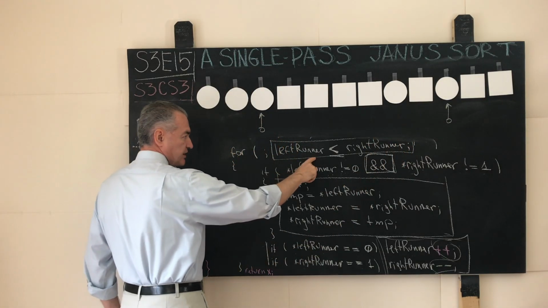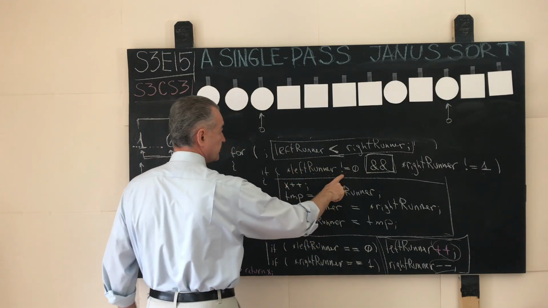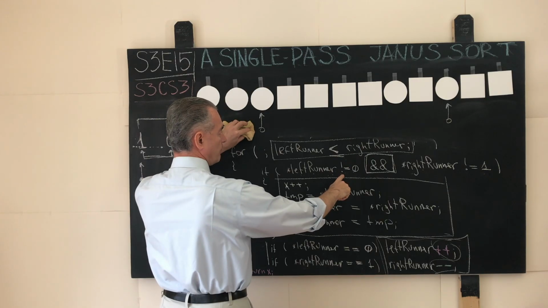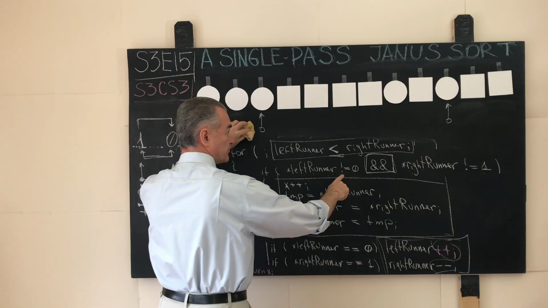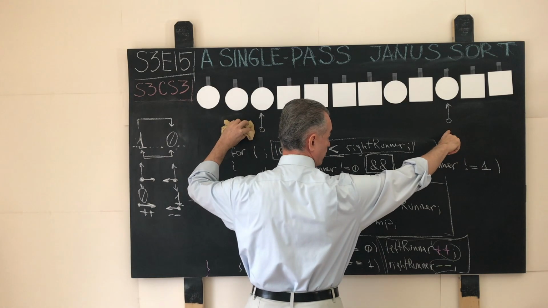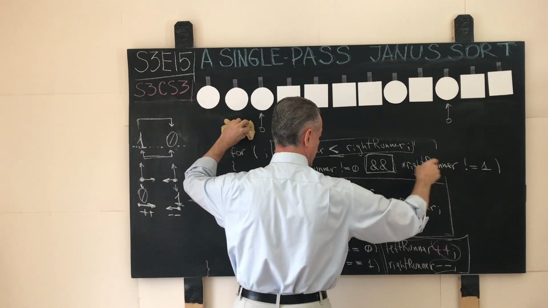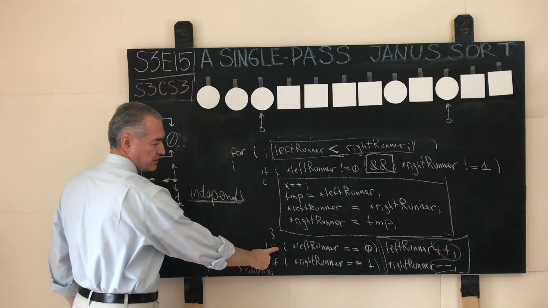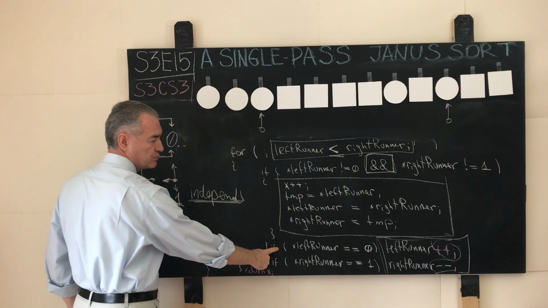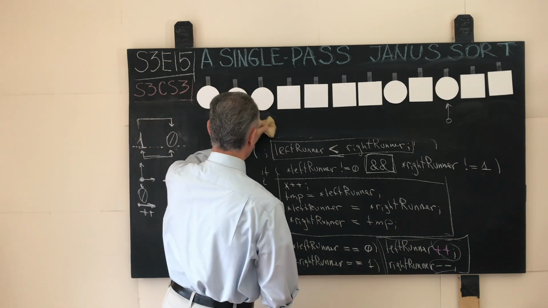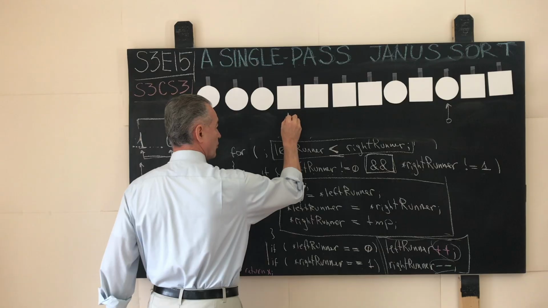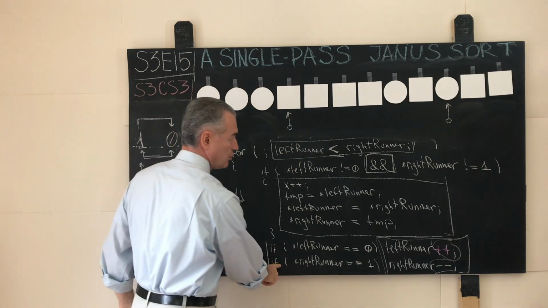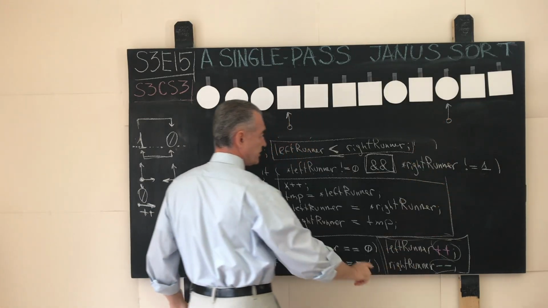Iterate in the for loop, test the condition. The condition is good. Does the left runner point to a not circle? No, this is false. And the right runner points to a not square. This is true. False and true evaluates to false. No swaps. Is the left runner pointing to the circle? Yes, it is. We advance the left runner once over here. What about the right runner? Does the right runner point to a square? No, it does not. Keep it where it is.